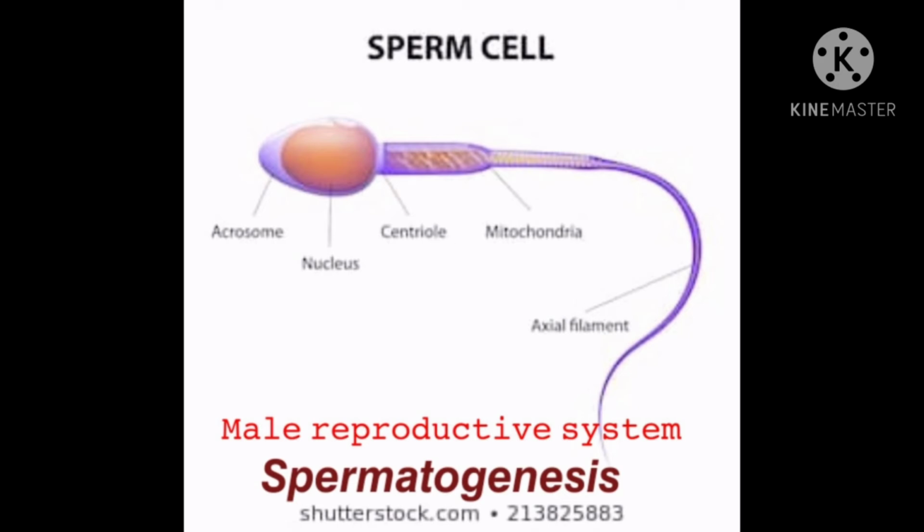Male reproductive system. The male reproductive system consists mainly of a pair of testes, two sperm ducts and a penis. The testes are located in the scrotal sac and produce sperms. Sperm are very small in size. Each has a head, a middle piece and a tail. The process that produces sperms is called spermatogenesis. Can you understand now what is spermatogenesis?